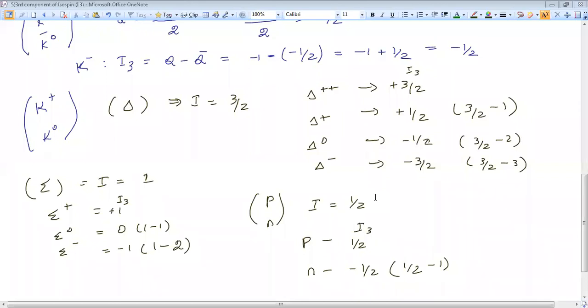In sigma particle, you wrote 1 minus 2. Okay. See, we have to reduce 1 by 1. The first particle, the particle which has highest charge, you have to take that value as positive. Since isospin value is plus 1, you write that plus 1 here. The next particle, you have to reduce it by 1. So I wrote 1 minus 1. And sigma minus, again, you have to reduce it by 1. So 1 minus 2. I think you can refer here. Step by step, you have to reduce.